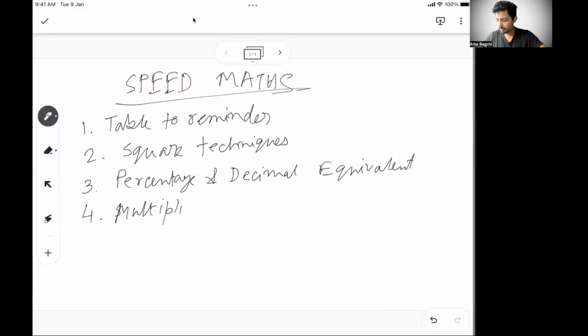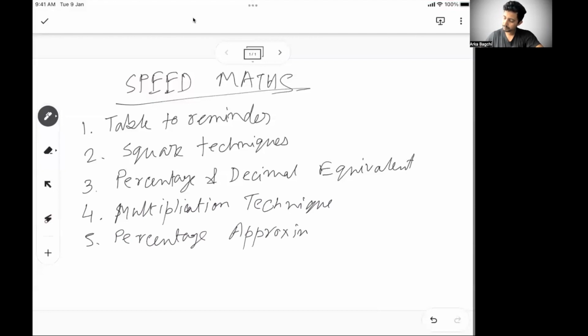I could have done this earlier, but let's do this multiplication technique, which comes in handy at certain times when you know how to do these multiplications. And then we will focus on the most important part of your speed maths, a couple of areas. One is percentage approximation, and the second is fraction comparison.